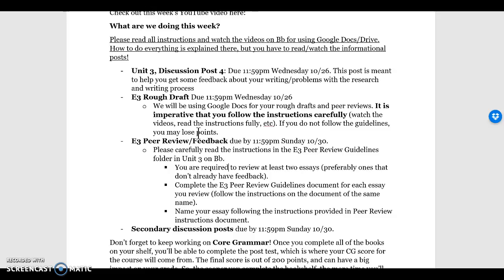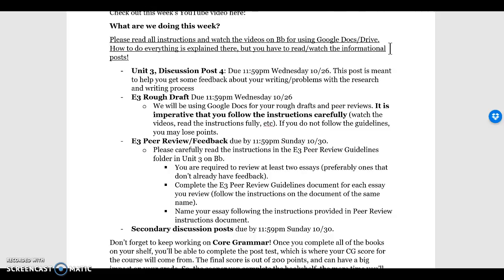And I want to say that it's imperative that you follow the instructions carefully. Everything is in the instructional videos and documents. You just have to be sure to read through everything and watch the videos before trying to do it. I know that not all of us are familiar with Google Docs and Google Drive and sharing and collaborating with each other, but I promise it's not too difficult. And if you follow the instructions and watch the videos, you should be good to go.